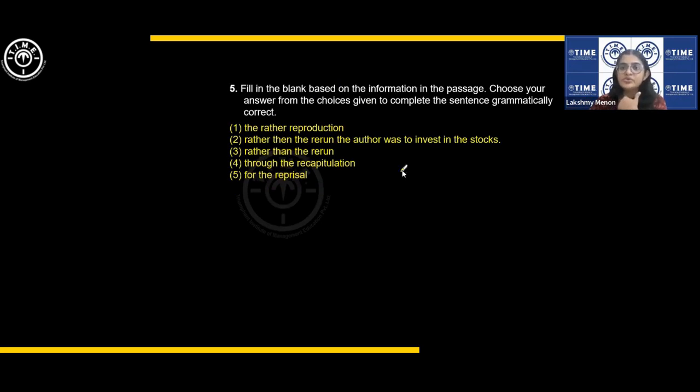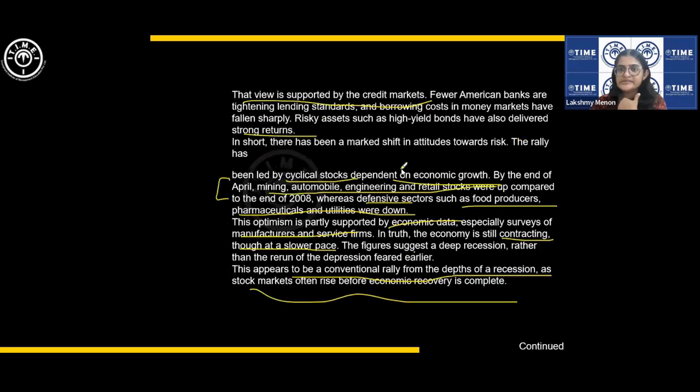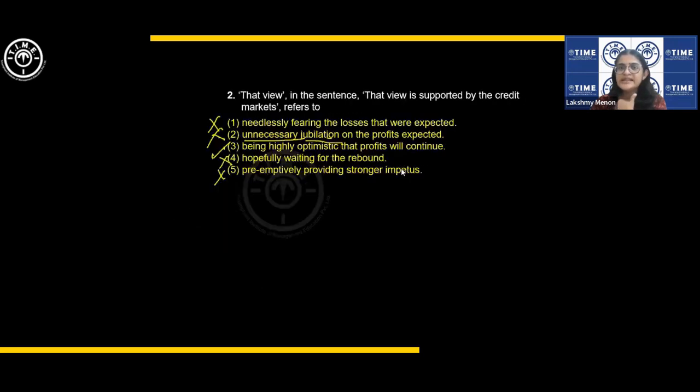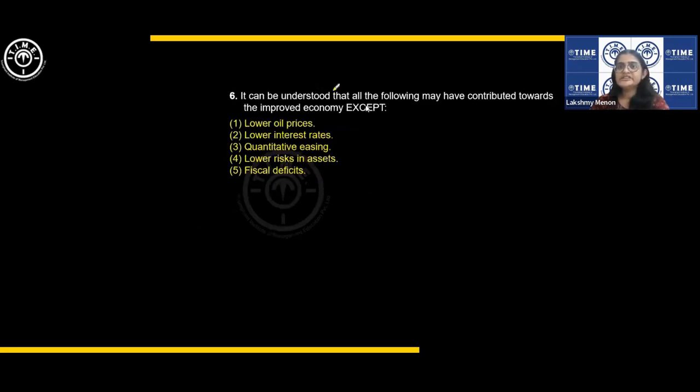There is no blank here in this passage, right? That we can skip. Okay. It can be understood that all of the following may have contributed towards the improved economy, except which of the following may not have contributed towards the improved economy. Lower oil prices mentioned, lower interest rates mentioned, quantitative easing mentioned.